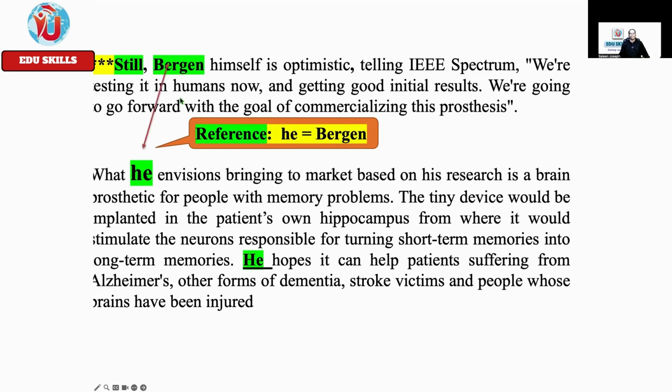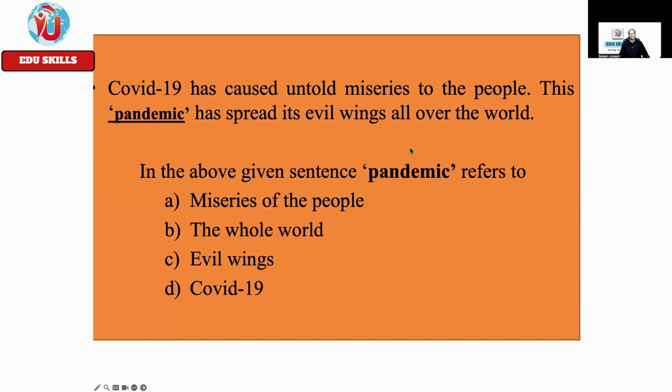Okay. See the previous paragraph I have put here. Reference here, still Bergen himself. The name is given in the previous one. Next one is the pronoun used. See here again, pronoun used. You should be able to use that reference.